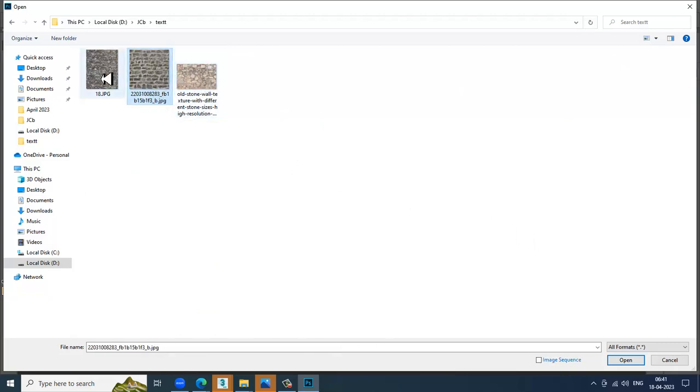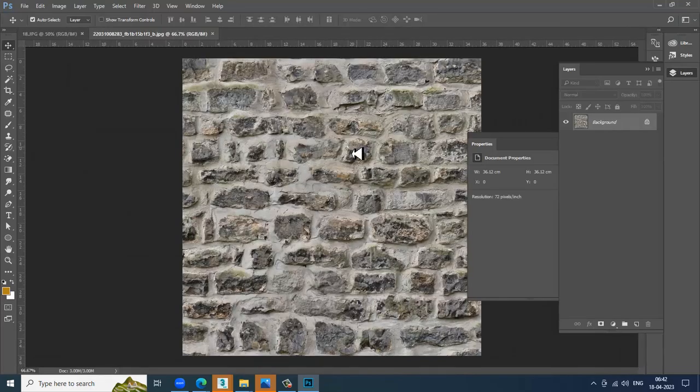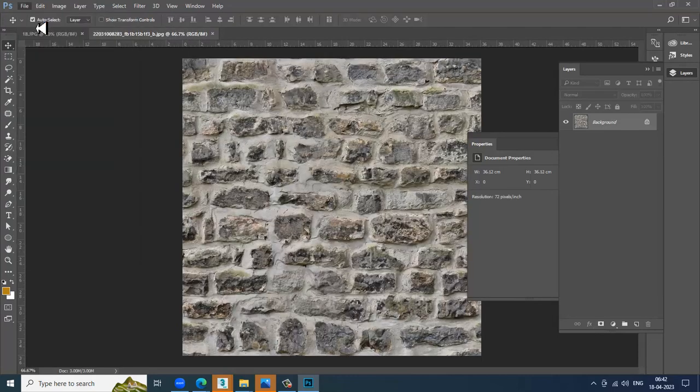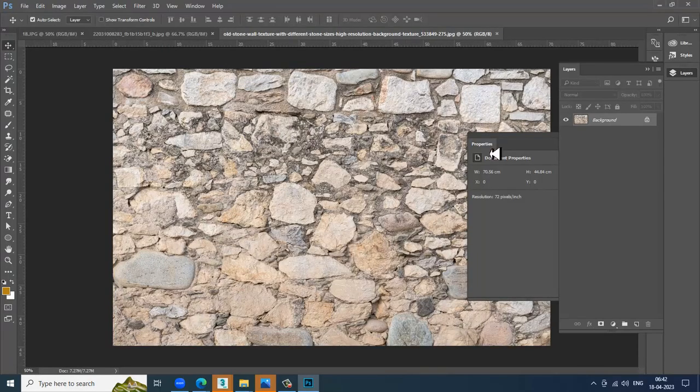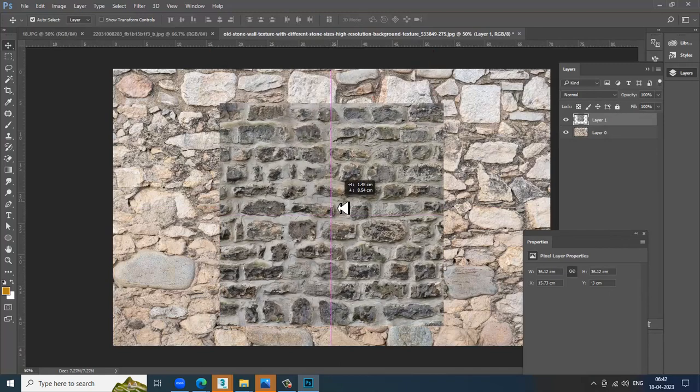Whatever images you want, you can just open. I've got two images over here, and I'll take one more image. Let's see how we can merge all these images if required, or we can just merge any two of these images. I'll just merge it in this way.